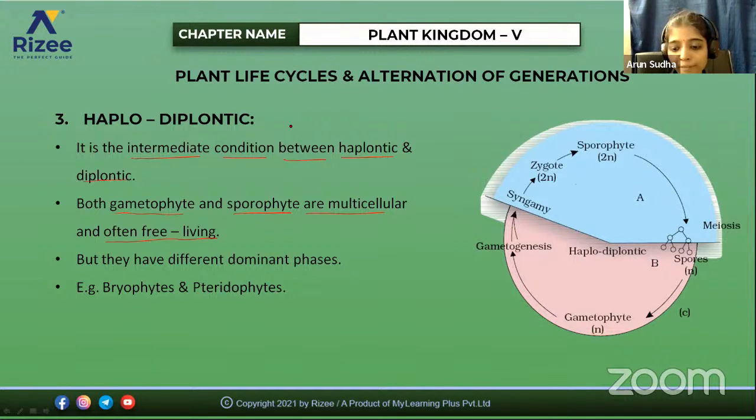These are the main differences. Better you write it as a tabular column so that it will be easy for you to answer any type of questions regarding these. We also saw the alternation of generation, haploid, diploid, and haplodiplontic life cycle. So we'll see a few questions. Any doubts in this?